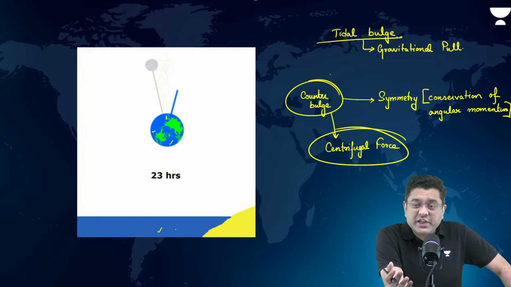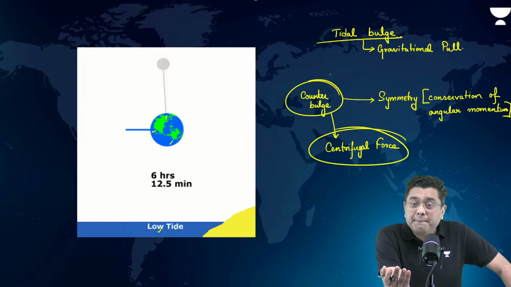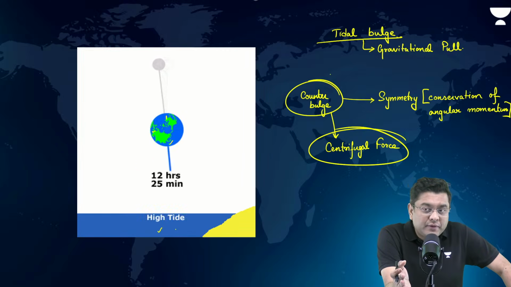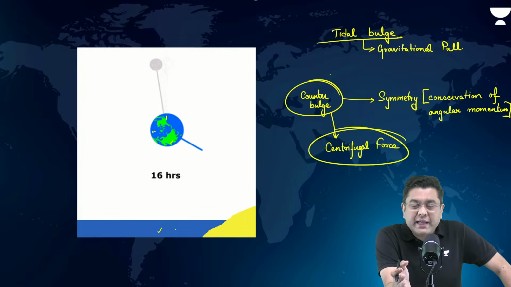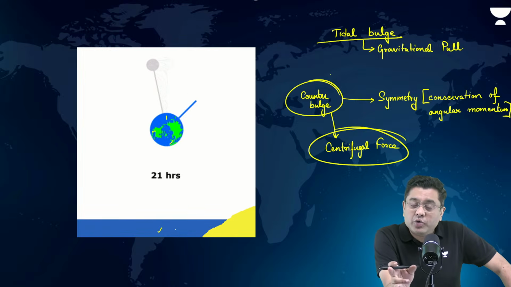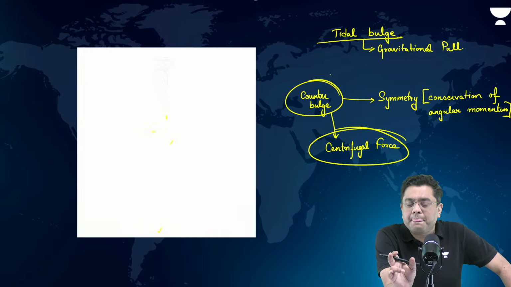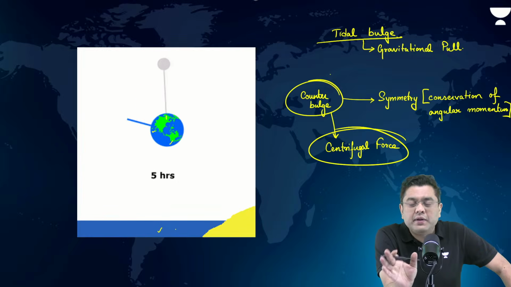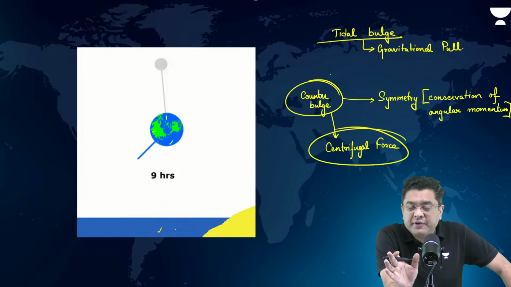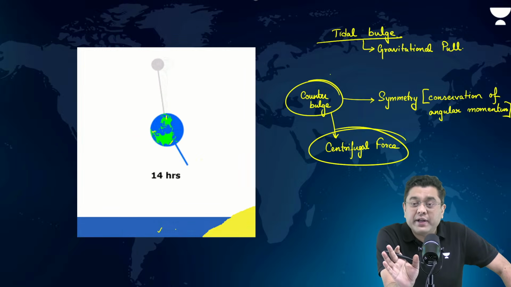That is why, in general, closer to the equator, you will observe that at around 12 in the noon and 12 at night, you have the condition of high tide. 6 a.m. in the morning, 6 p.m. in the evening, you have the condition of a low tide.